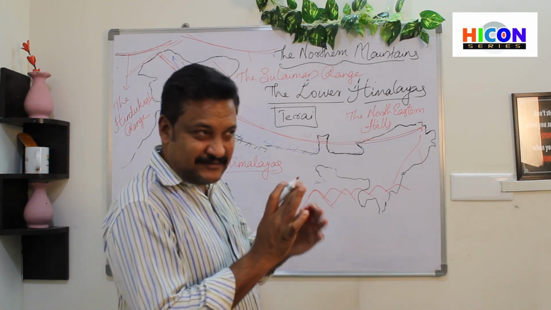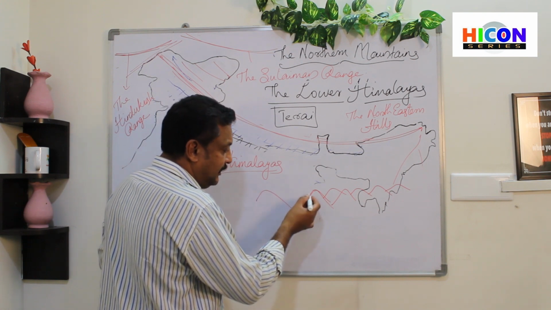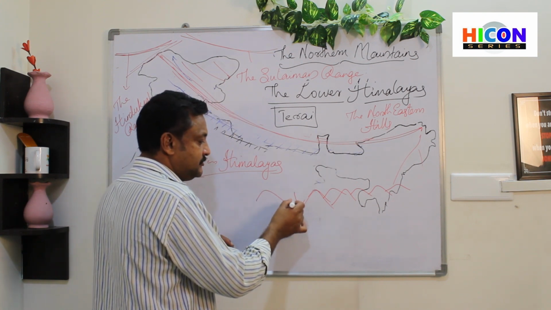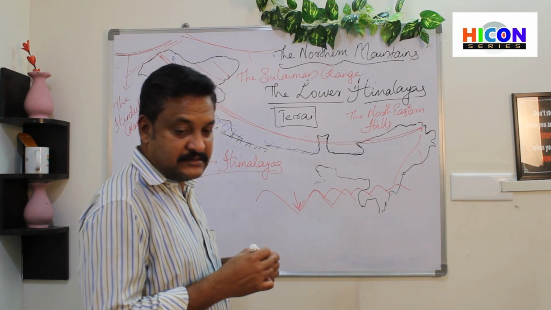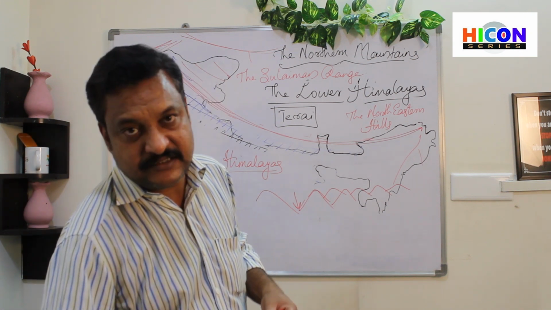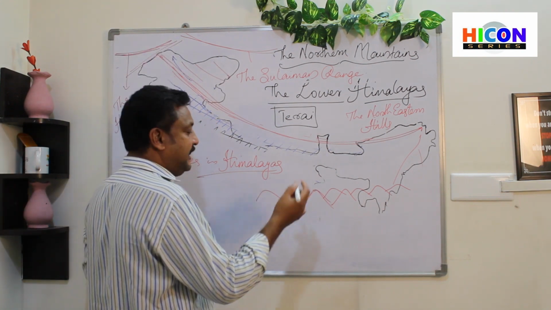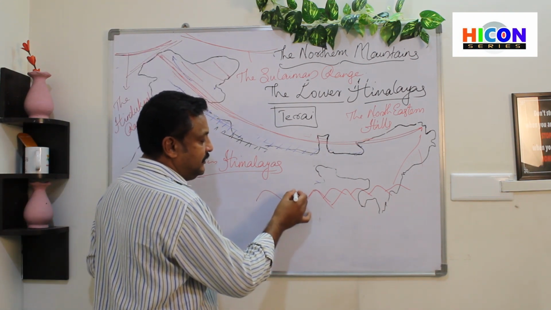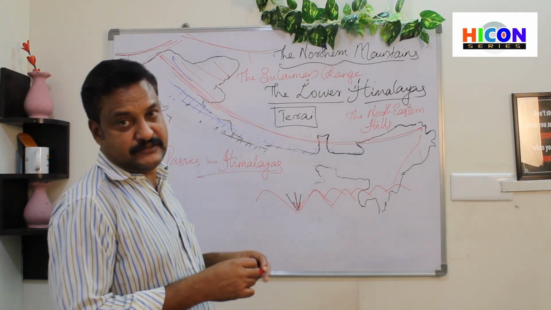At some places, there will be narrow gaps in between two mountains. It's not there throughout, but at some places there will be a narrow gap in between two mountain ranges.